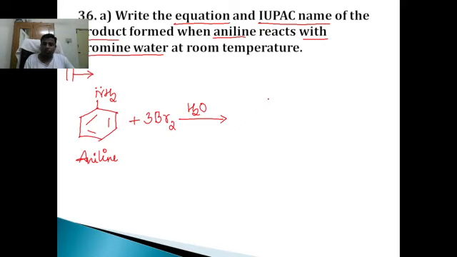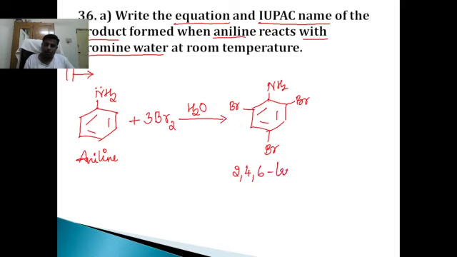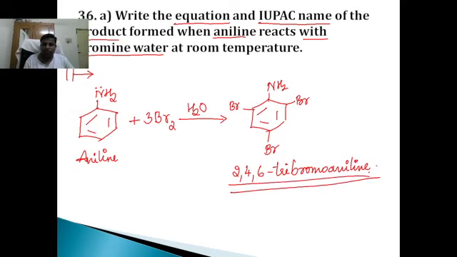Therefore, we will get a product like this, with NH2. Bromination takes place at the ortho position, para position, and also the other ortho position, which is called 2,4,6-tribromoaniline. 2,4,6-tribromoaniline. This is the IUPAC name.